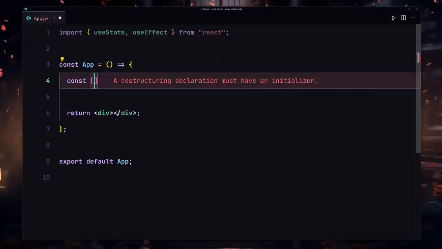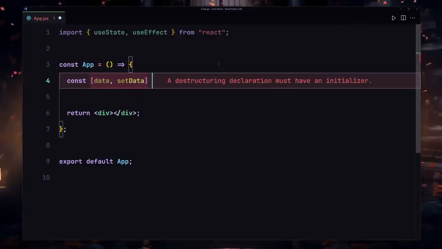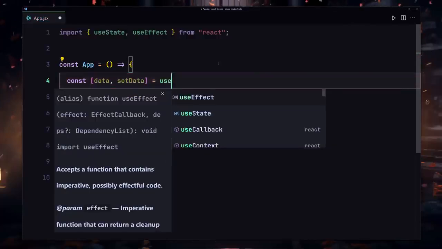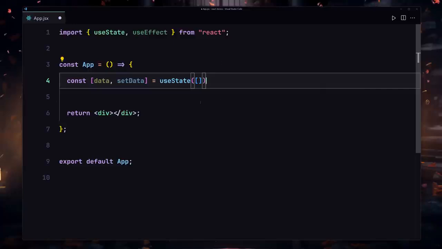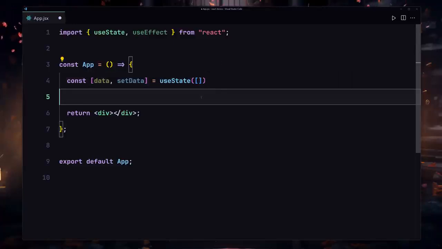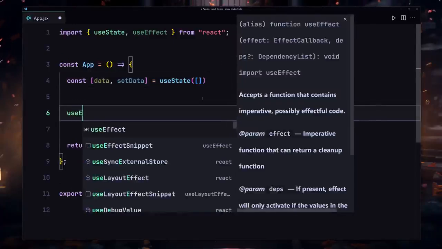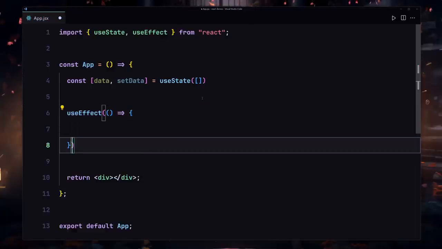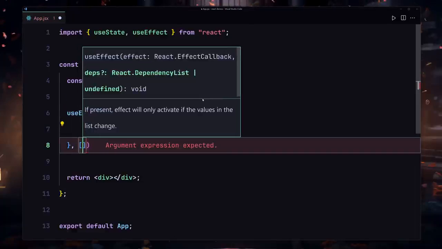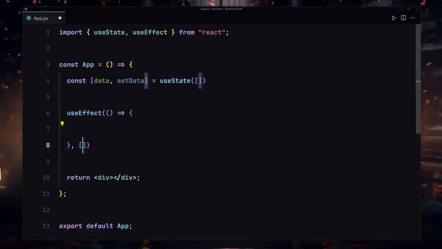So I'll just use data and set data, and we're going to be using our useState once again. In the initial value, I'm going to specify an empty array right here. Now underneath that, I'm going to be using my useEffect one more time, and inside this useEffect, I'm going to just pass my callback function. And now here, I'm going to pass my empty dependency array. This empty dependency array simply means that this callback function will run only once.